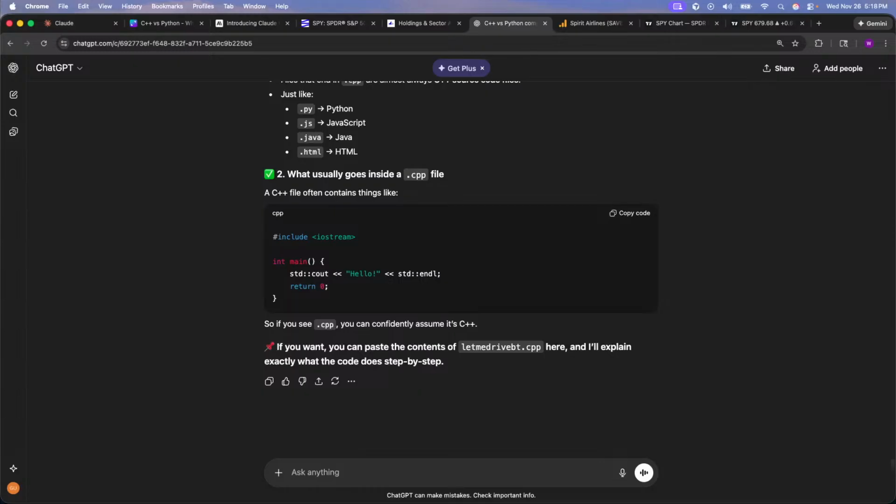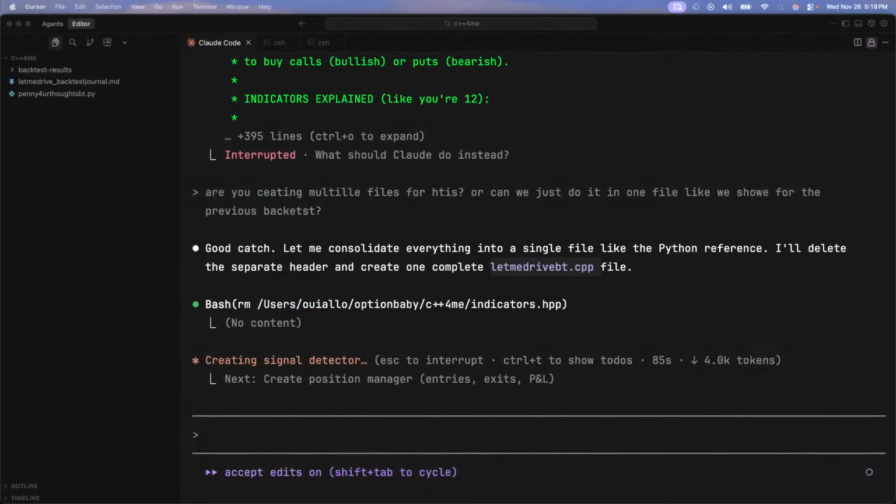All right, I just wanted to make sure because I was a bit confused. I just wanted to make sure that it was a C++ file because, again, this is my first time doing it with C++. So I want to make sure that I'm not leading you all astray. If you do have any questions, comments, or concerns, please let me know.